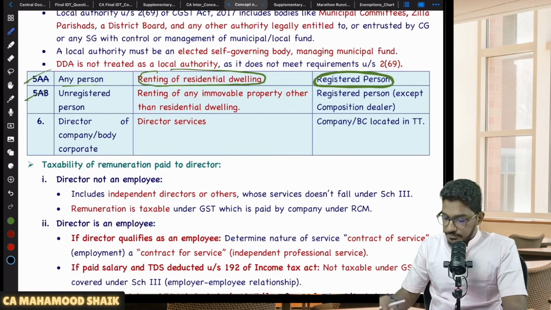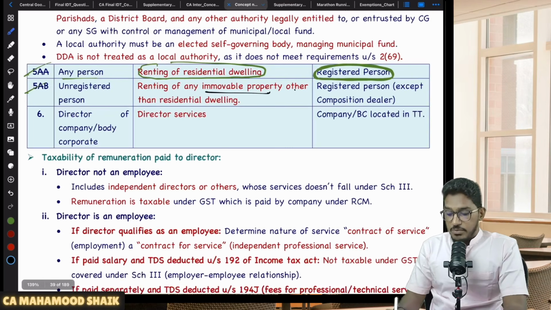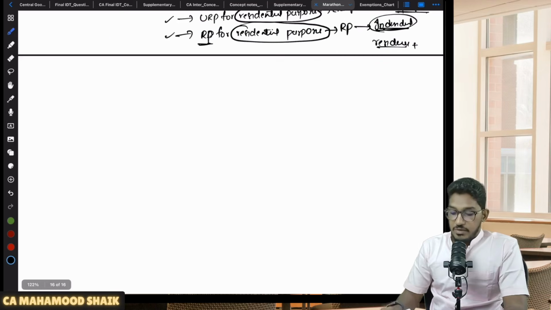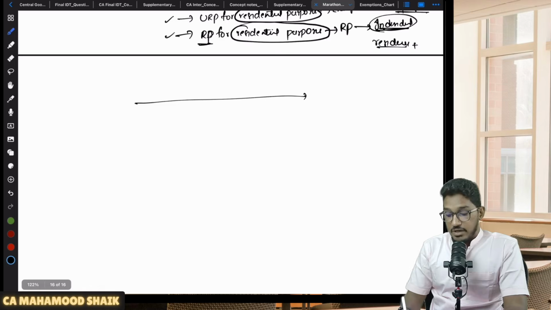So this is one entry. Next, renting of immovable property other than residential dwelling. Sir, residential dwelling you have explained. What if a property is being rented out which is other than residential dwelling? That means commercial premises like shops, offices given on rent, then when will RCM become applicable? Here it depends on the status of the supplier and the status of the recipient.